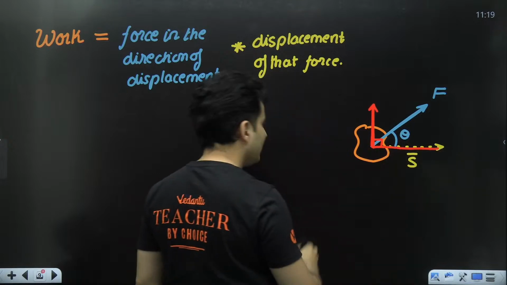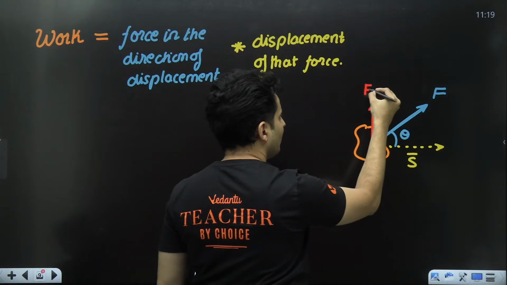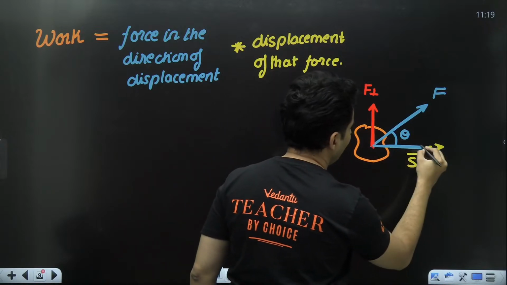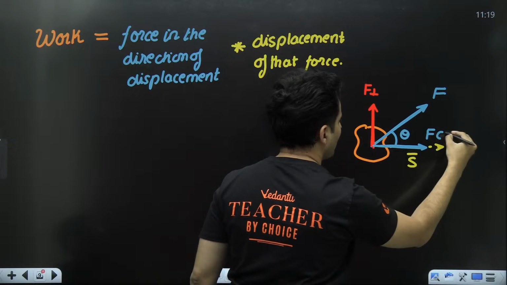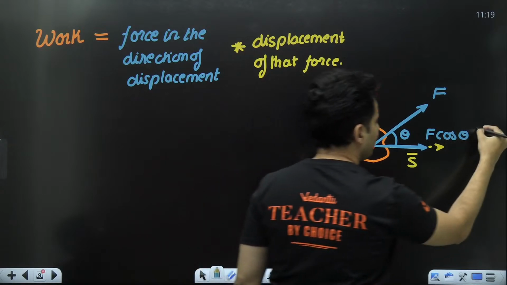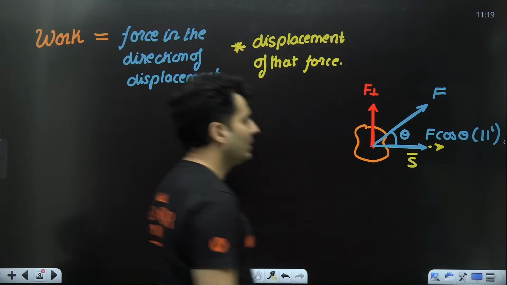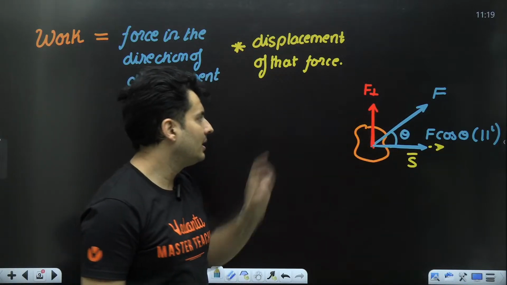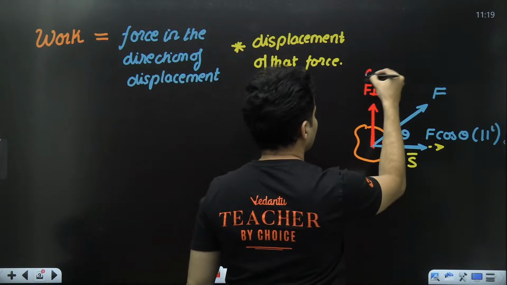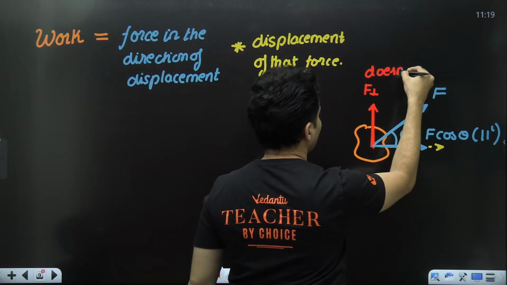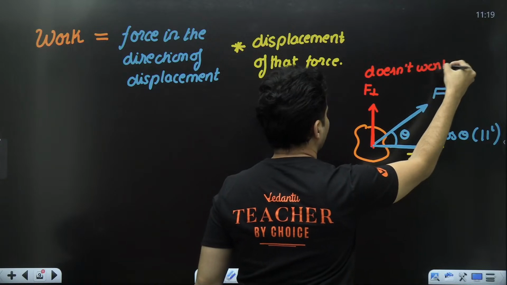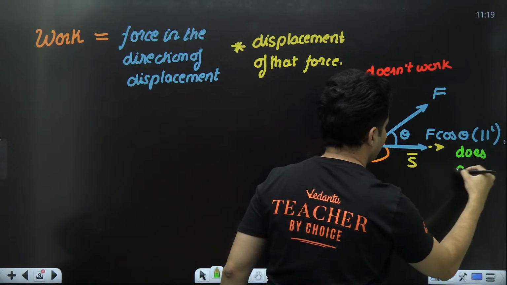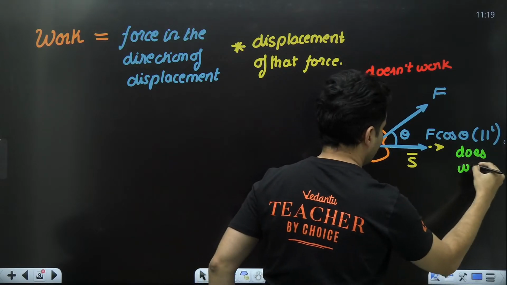You can see this component is useless. This is the perpendicular component. This is the component which is along the displacement, which will be F cos theta, which is basically going to be parallel to the displacement. This is the component which does work, this doesn't do work. Keep that in mind.